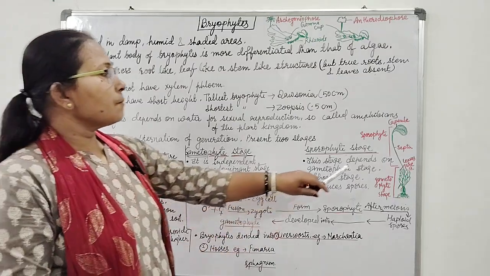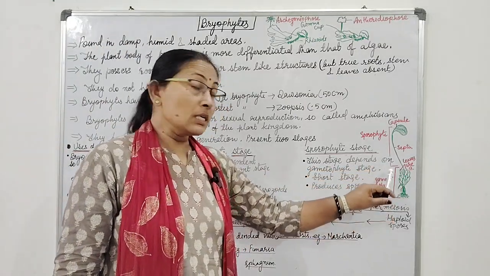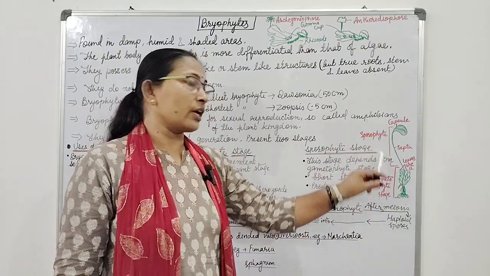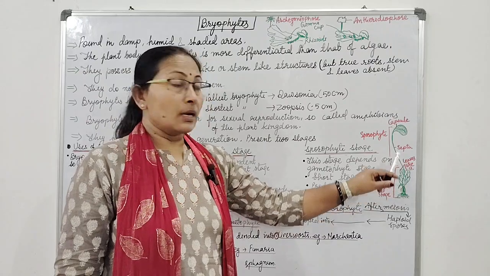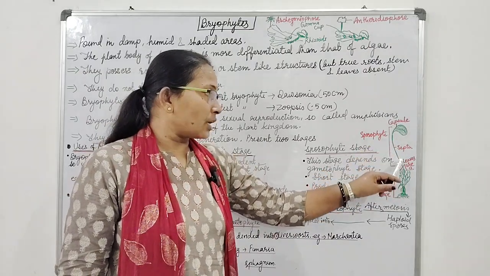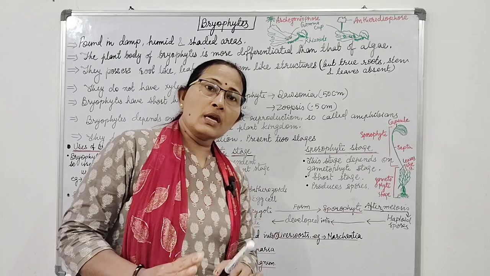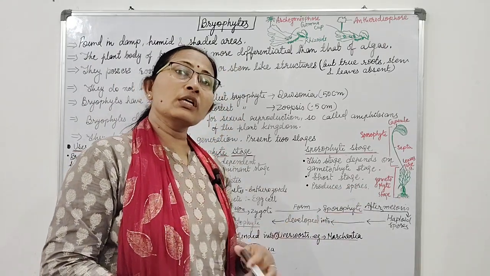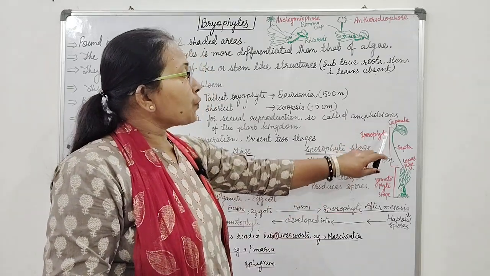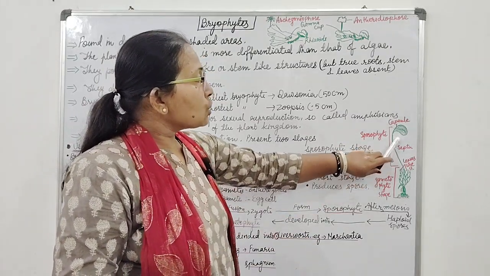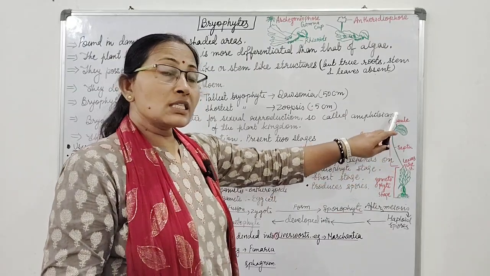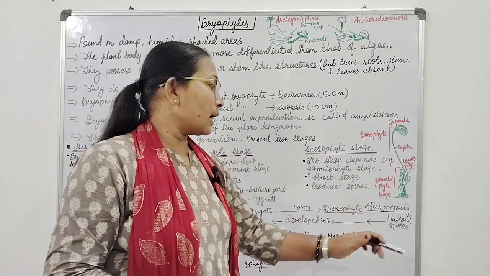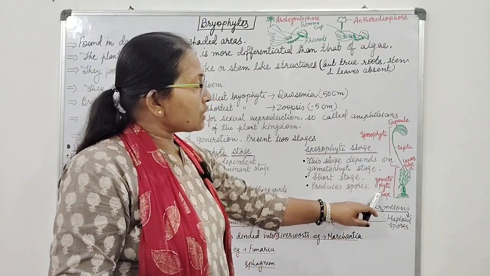In Funaria, the gametophyte stage is the main plant body, and on the gametophyte, the sporophyte stage develops. This sporophyte stage depends on the gametophyte stage for nutrition and for its complete development. The sporophyte has a seta, a stalk-like structure, and a capsule. Inside the capsule, spores develop and these spores are haploid.